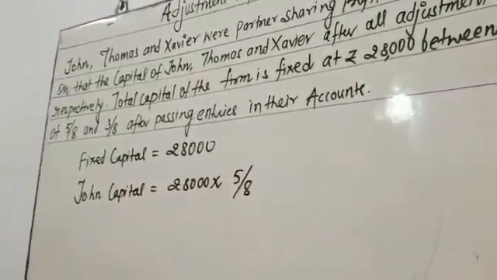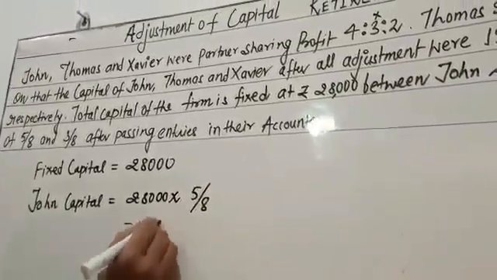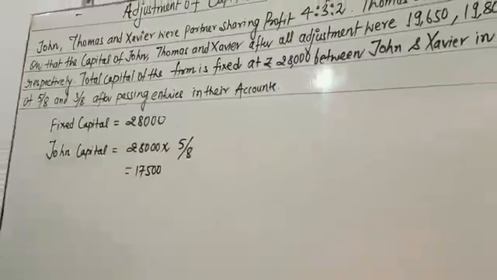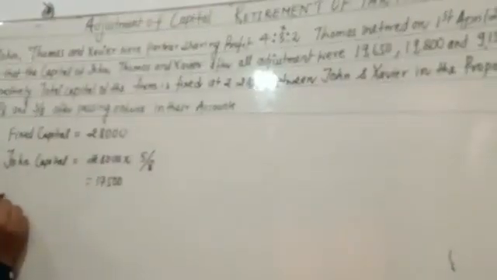So what is the value? 5/8 of 28,000 is equal to 17,500.